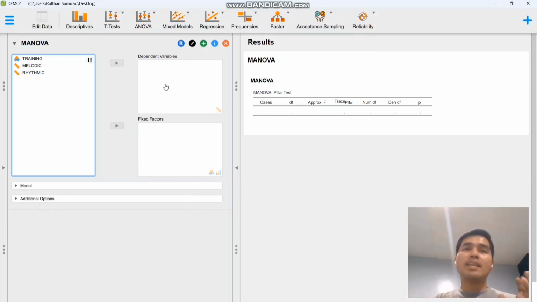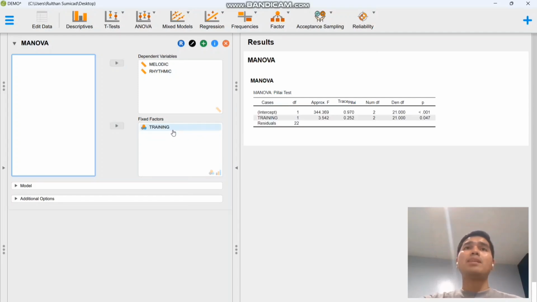I think this is one major difference between JASP and Jamovi: when you click MANCOVA in JASP, it does not show any box for covariates. I already explained the purpose of the covariates. In the same manner, we will drag and drop our dependent variables to where they are supposed to be, and then we drop training in our fixed factor as our independent variable.